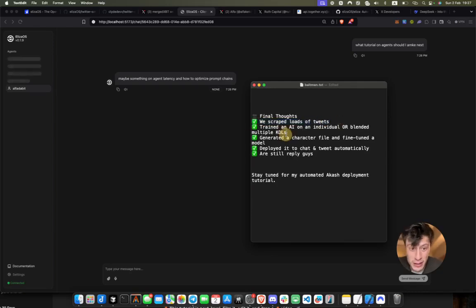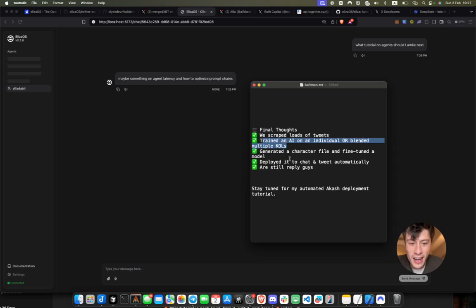We scraped loads of tweets. We trained an AI agent on our individual KOLs and actually blended our favorite KOLs into one. We generated a character file and showed you how to fine-tune a model off of that. And we deployed it to chat with and tweet automatically. And we're still reply guys.